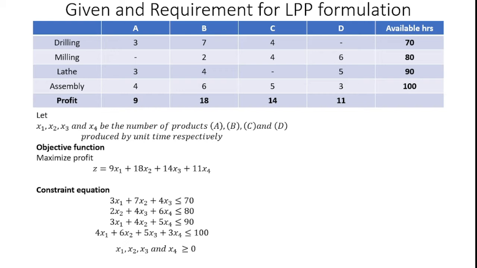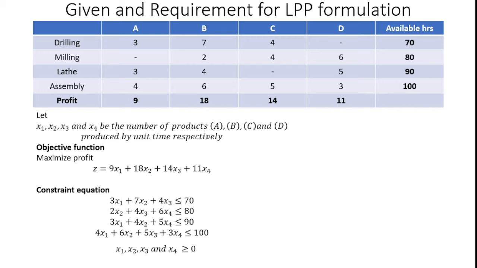Here I assign new variables which are x1, x2, x3 and x4. For product A, I assign x1, for product B, x2, for product C, x3, and for product D, x4. So x1, x2, x3 and x4 be the number of products A, B, C, D produced per unit time respectively.